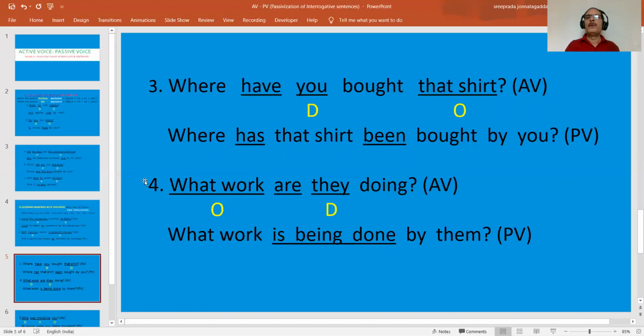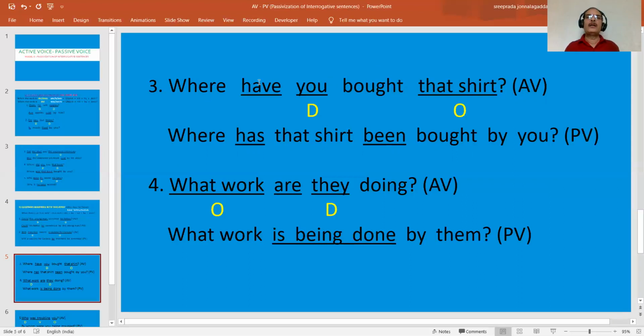Where have you bought that shirt? Look at this one. Where have you bought that shirt? Here, the interrogative sentence begins with this double H word where. And the present perfect structure, have bought, is given here. And what is the agent here? You. What is the object? That shirt. So where have you bought that shirt?